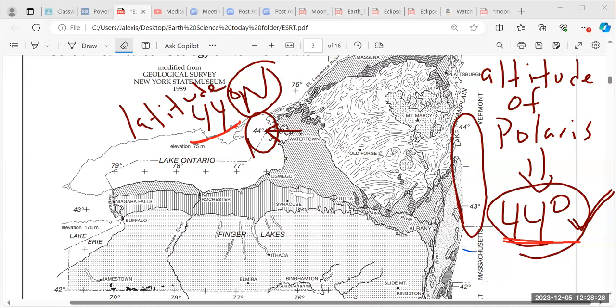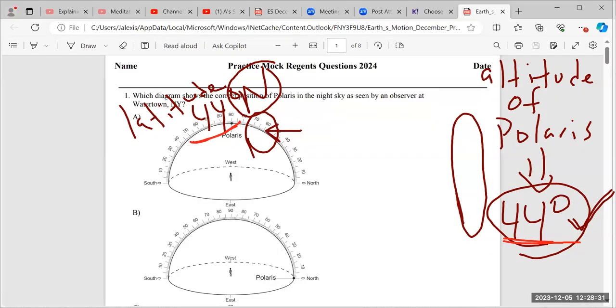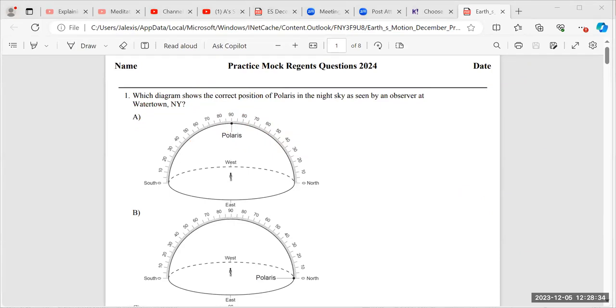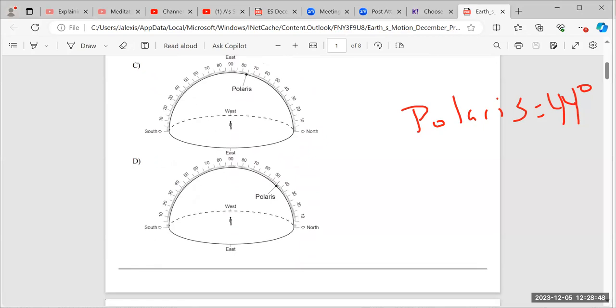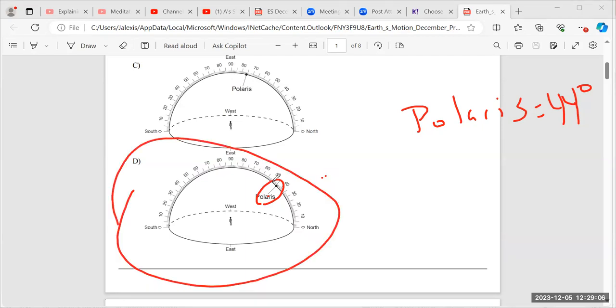When we go back to our question, what am I looking for? I'm looking for the diagram that has Polaris at a 44-degree angle. So which diagram has Polaris at 44 degrees? And I see it right here. I can see that the dot Polaris definitely looks to be at 44 degrees. And so the correct answer is choice D.